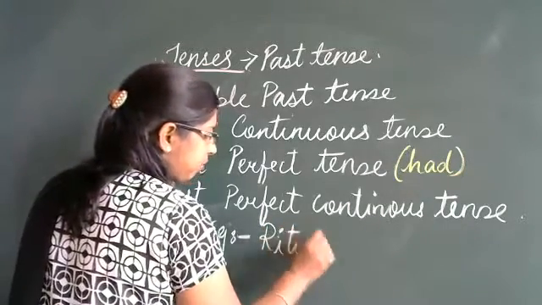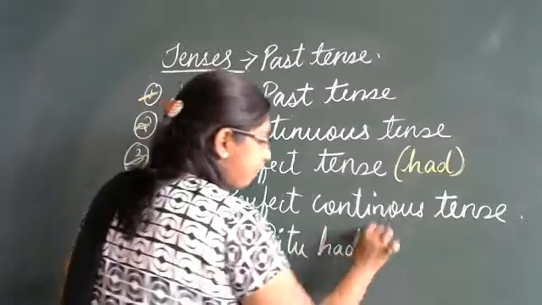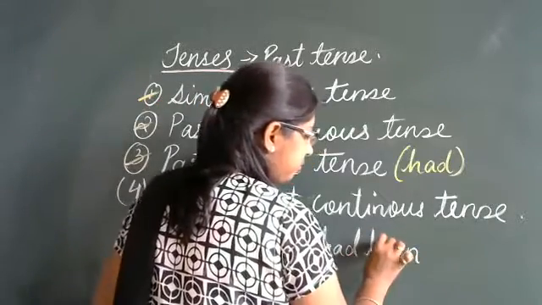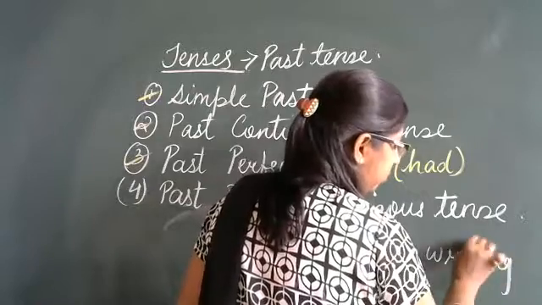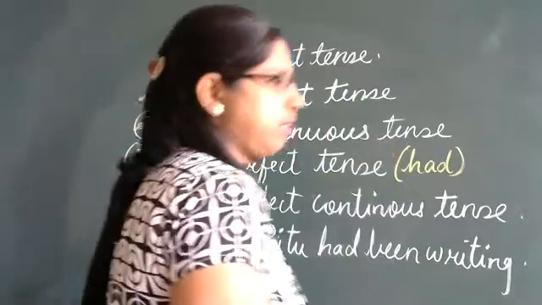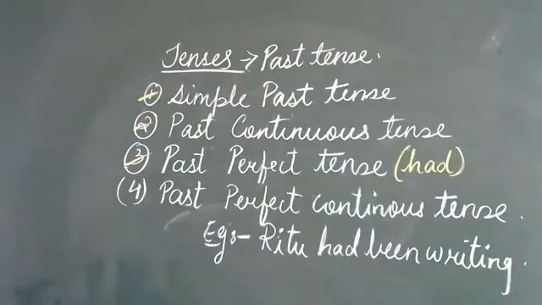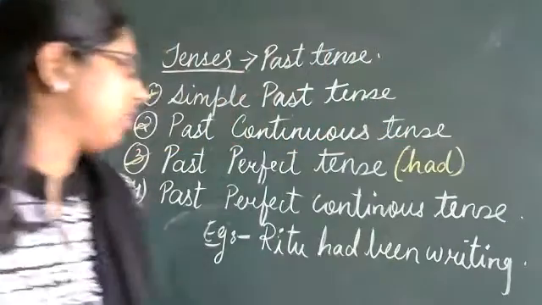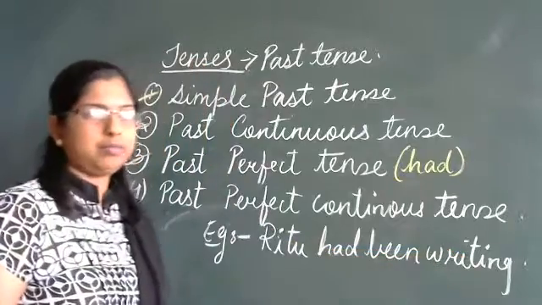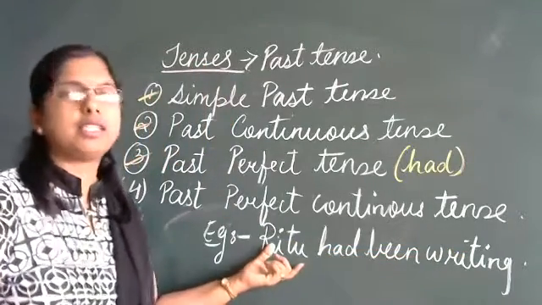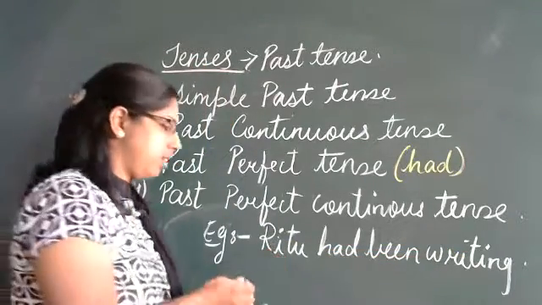Ritu had been writing. This is a sentence. Ritu had been writing. Ritu again a single person, singular.